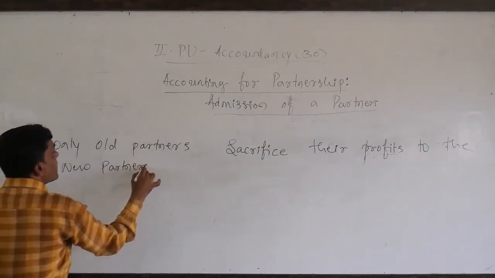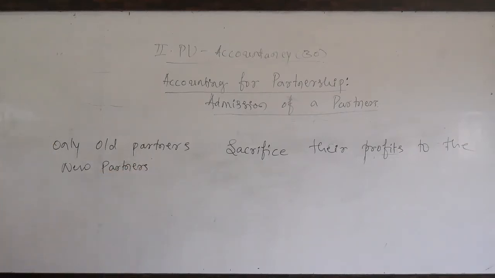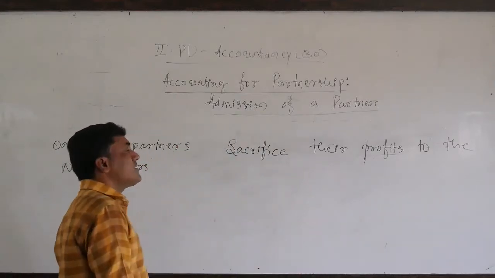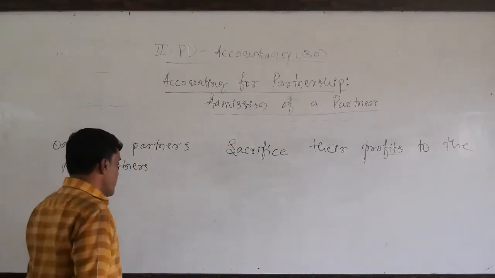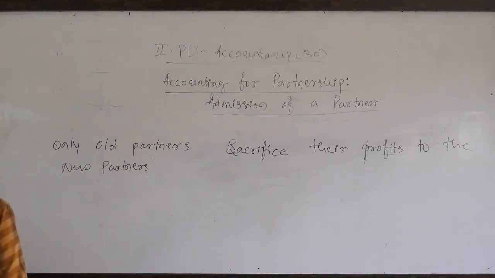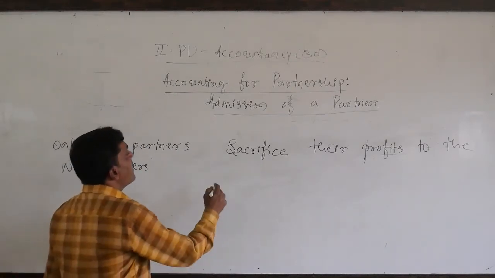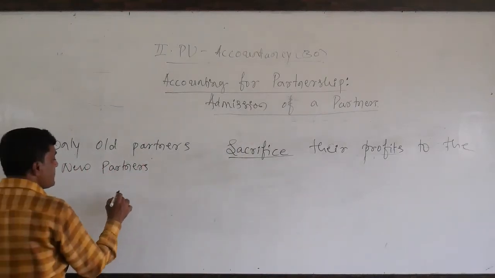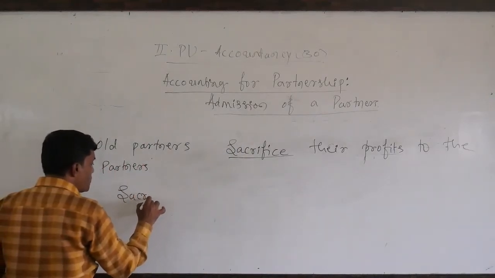Keep in mind, while calculating the sacrifice ratio, we need to ascertain the sacrifice ratio of old partners only. So how do you calculate the sacrifice ratio? By applying this one, say here, sacrifice ratio.